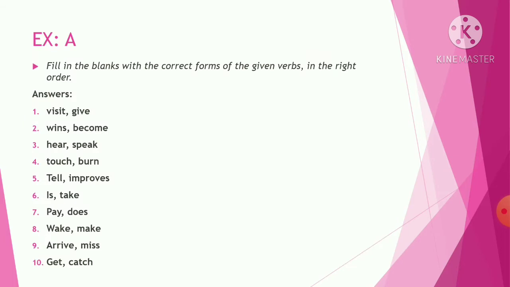Okay students, on your page number 106, you have your exercise A. It says fill in the blanks with the correct form of the given verbs in the right order. So in this exercise, you are only going to correct the order of the given answers. Answers have been already given to you. In this slide, I have written all the answers. Write these answers accordingly in your book.